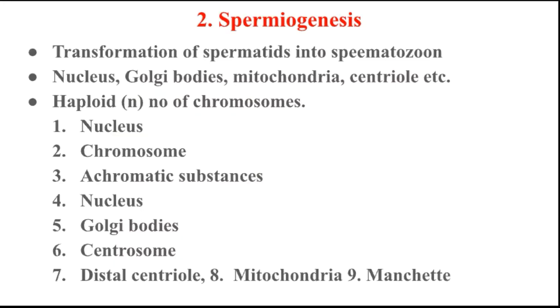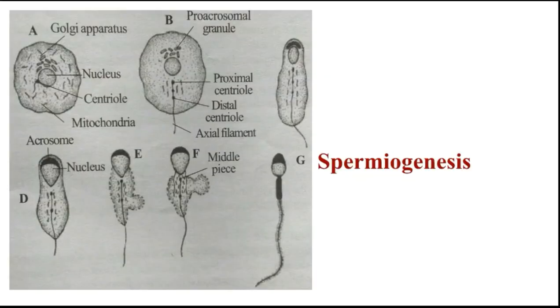The centrosome of the spermatid contains two centrioles, as you have seen in the next slide. They move towards the nucleus and occupy a position behind it. A depression is formed in the posterior surface of the nucleus, and one of the two centrioles becomes placed in this depression. This is the proximal centriole.